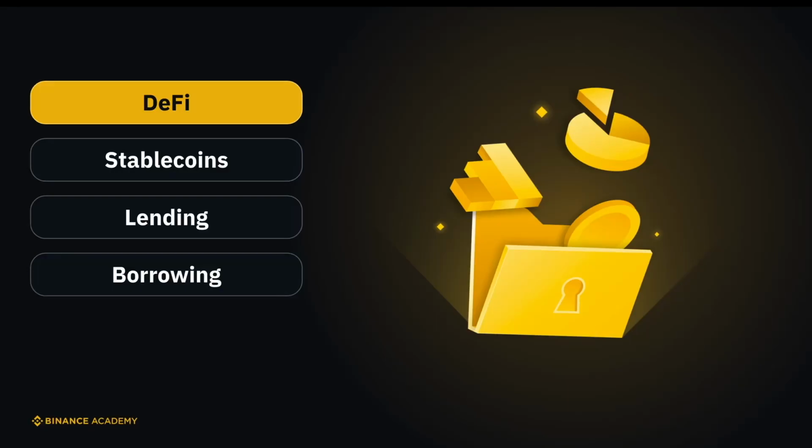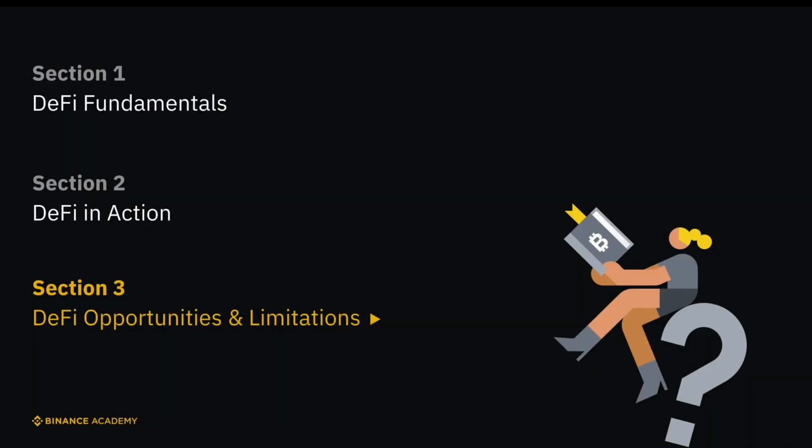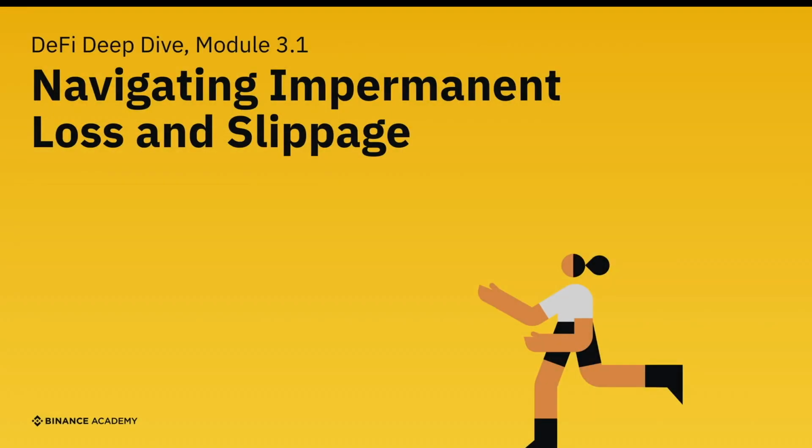In previous modules, we've covered the exciting potential of DeFi, from stablecoins and staking to decentralized lending and borrowing. However, for a complete understanding of the material, it's crucial to understand both DeFi's opportunities and limitations. And this is the topic of Section 3. In Module 3.1, we'll show you how to navigate two of the biggest limitations in DeFi: impermanent loss and slippage.